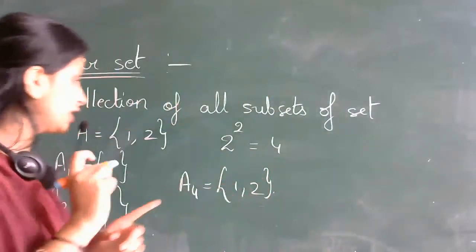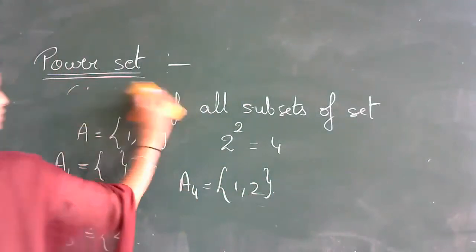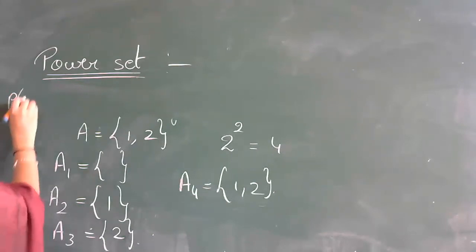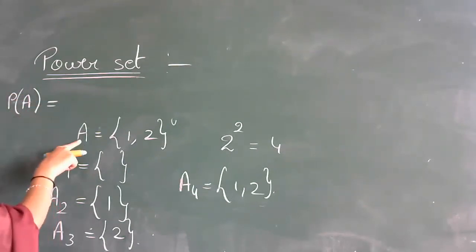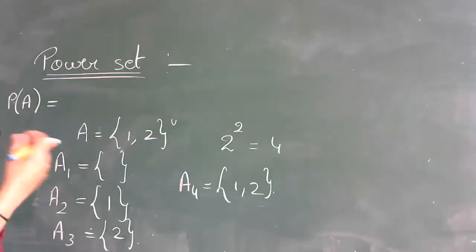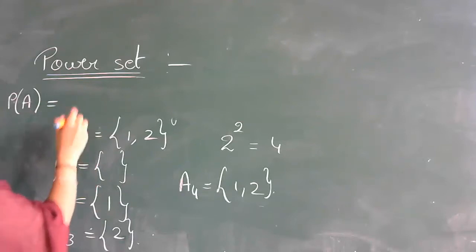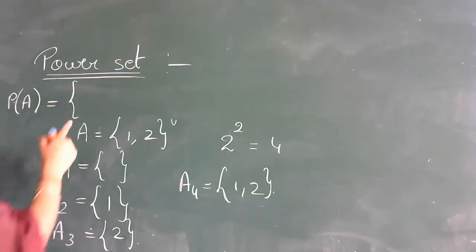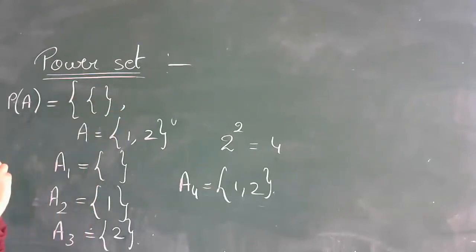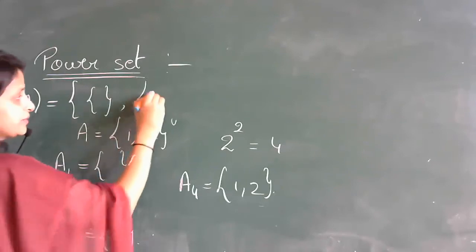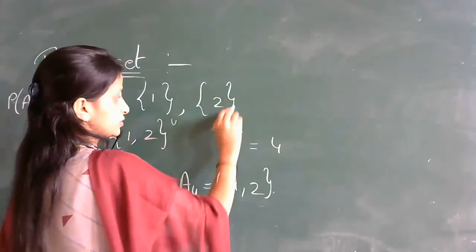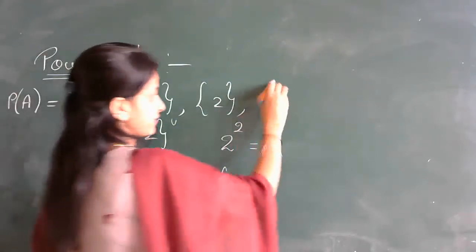What is this power set? The power set is usually denoted by P of A. Now if I am speaking of the power set of set A, then I have to write it as P of A. What is power set? It is nothing but the collection of all subsets of the set A. Right? Let us write all those collections now. First subset is what? Empty set. So that is my first subset, comma. Second subset is 1, comma. Third subset is singleton 2, comma. Last is the set itself.